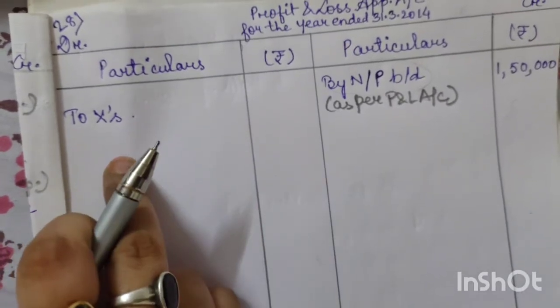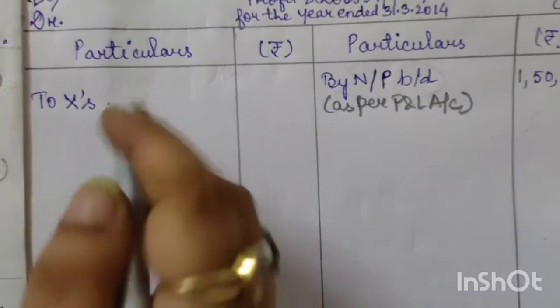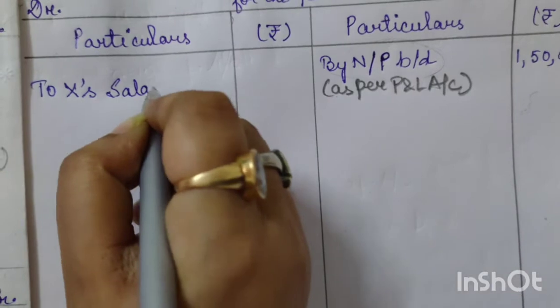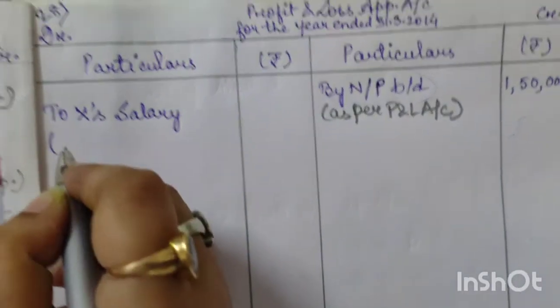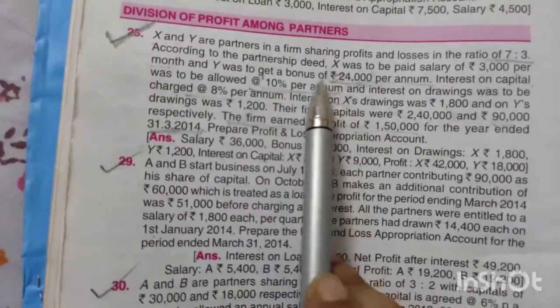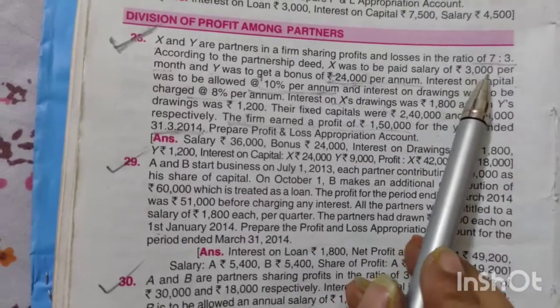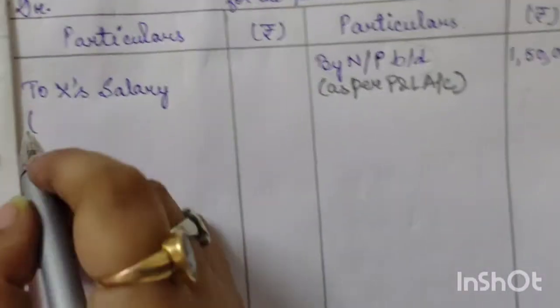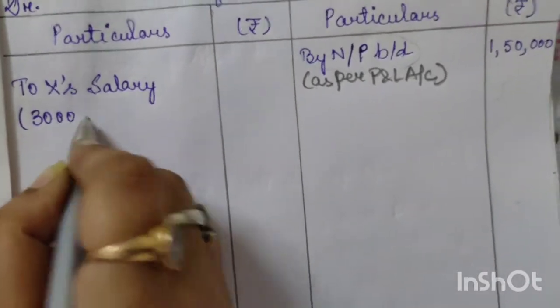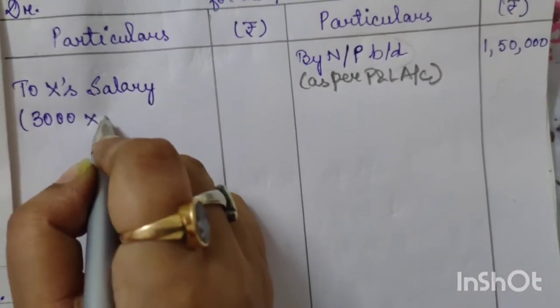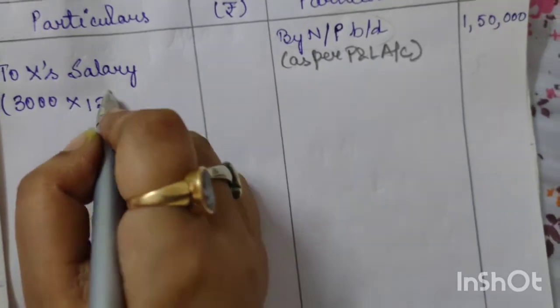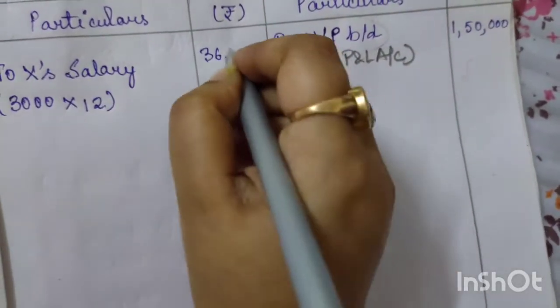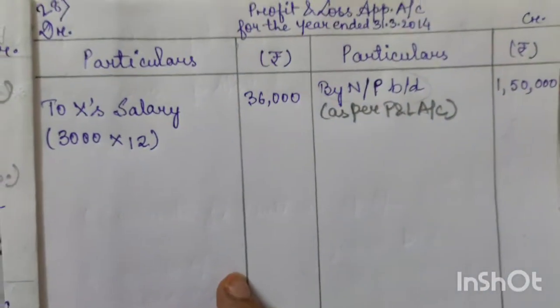So to X's salary, 3,000 into 12 will be 36,000.